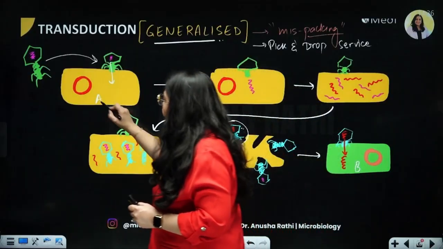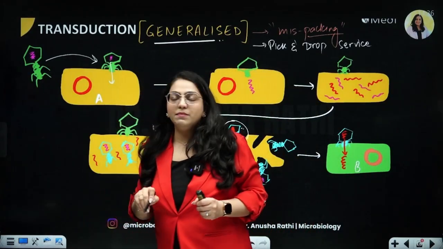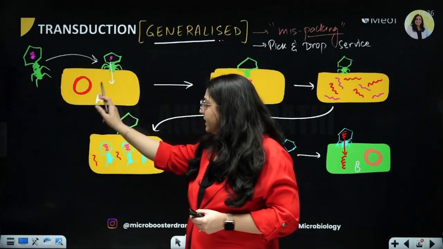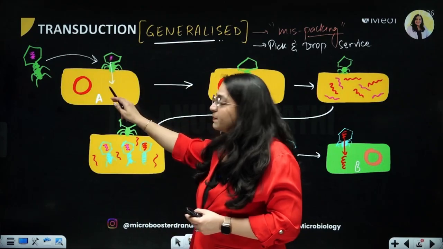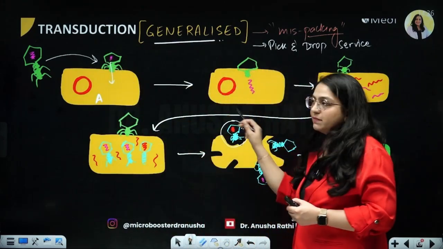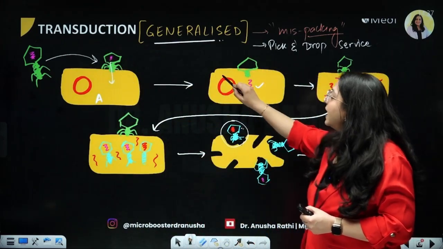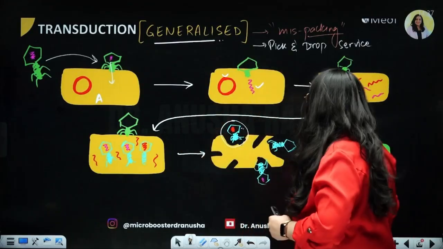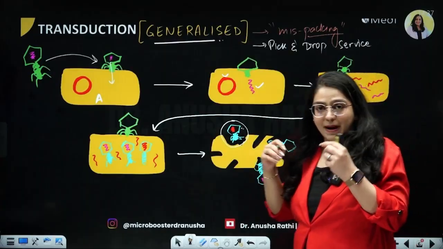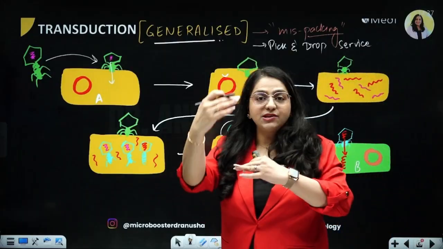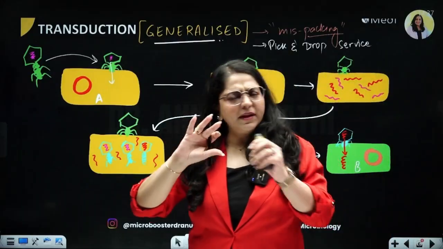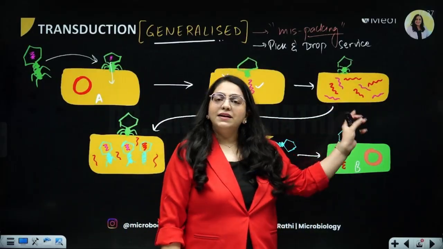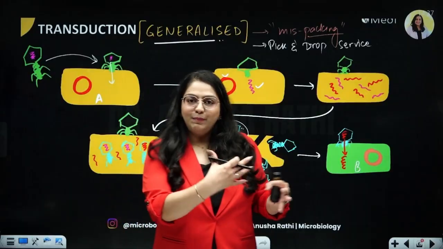Here you can see that this yellow bacterium is bacterium A with the red chromosome, right? The bacteriophage has come with its own pink DNA. It has inserted its pink DNA inside. Now you can see that inside the bacteria, the pink phage DNA and the red bacterial DNA is there. What will happen? The pink phage DNA and the red bacterial DNA will go into the multiplication cycle. Incorporation is not happening, prophage is not forming, right? In the multiplication cycle, the phage DNA, bacterial DNA, they will all divide, they will all multiply.